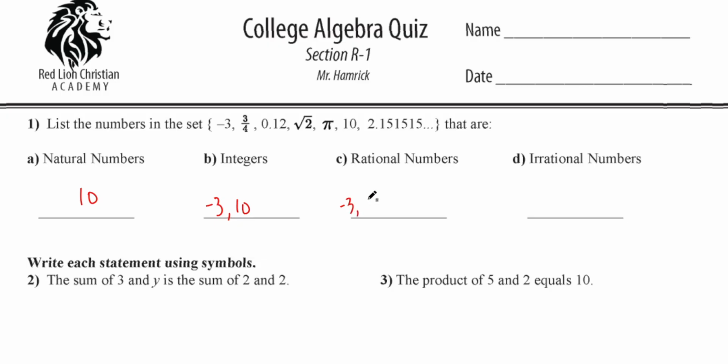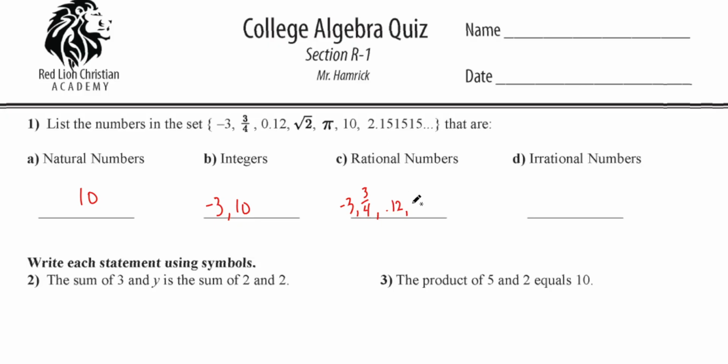What about 3/4? Definitely, because any fraction is a rational number. What about 0.12? Yeah, if the decimal repeats or stops, then it's rational. So 0.12 is 1. Square root of 2? No, because it will come out to a decimal, but will never repeat. Never establish any kind of a pattern. All right, so not this one. What about pi? It's a decimal, 3.14, but does it stop at 14? No, it keeps on going, never repeats a pattern, so no.